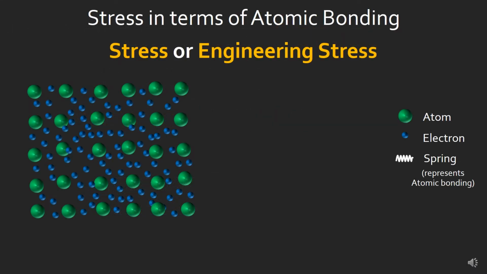So stress is also known as engineering stress, and we all know that in a material there are atoms which have a specific kind of arrangement, meaning that in a particular material the atoms are arranged in a particular fashion. So here in this figure the atoms are represented by this bigger green circle, electrons are represented by this blue color, and the spring is represented by this zigzag line which will be shown in a while. We will take the example of metals because metals are the most widely studied material in civil engineering as well as in mechanical engineering.